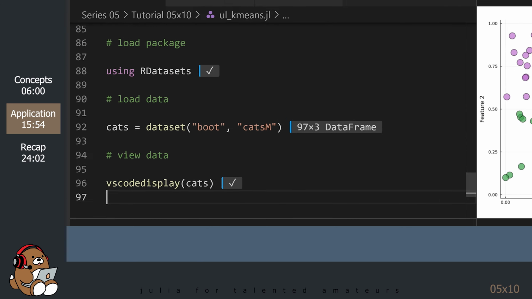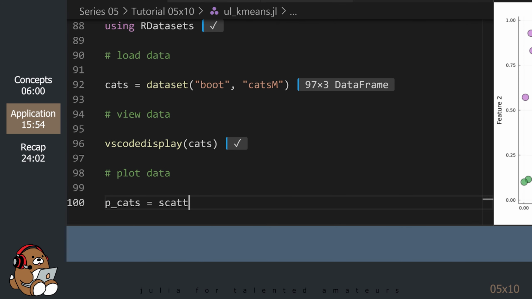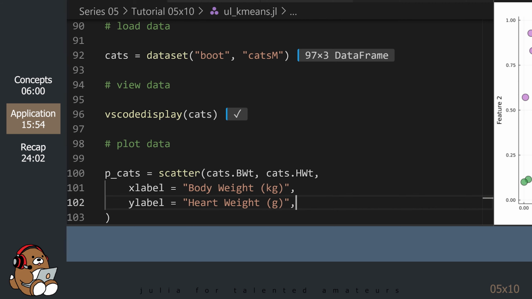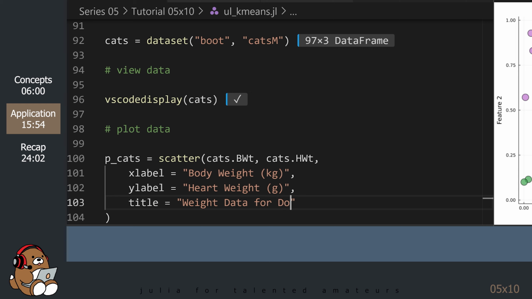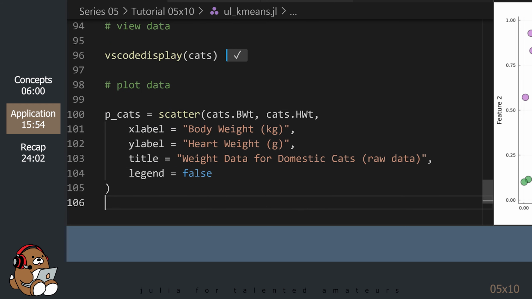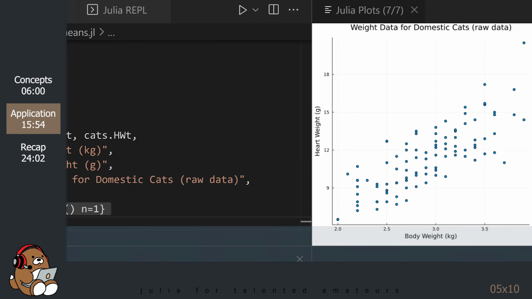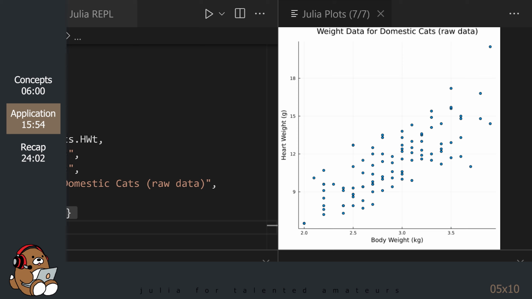Let's plot this data to see what it looks like. As you might expect, it looks like there's a linear relationship between the body weight and the heart weight.